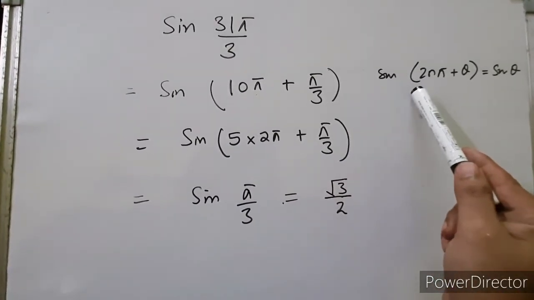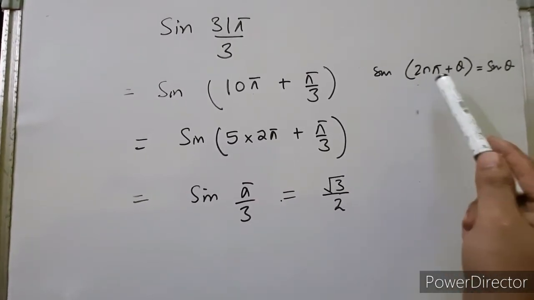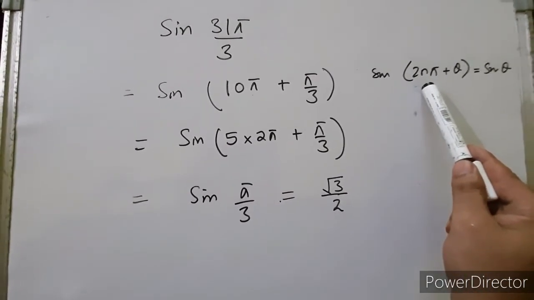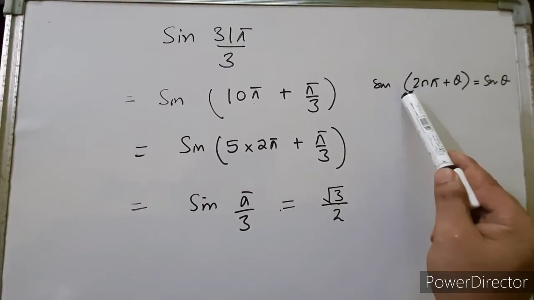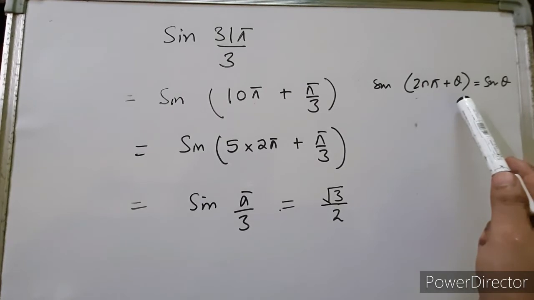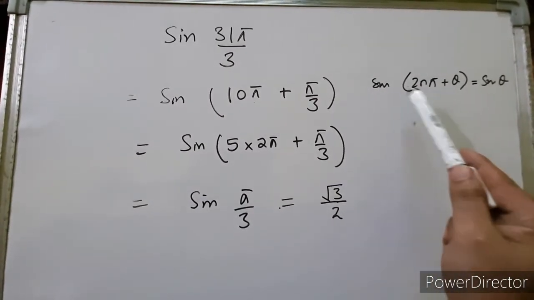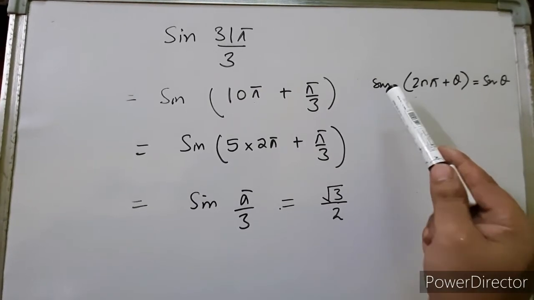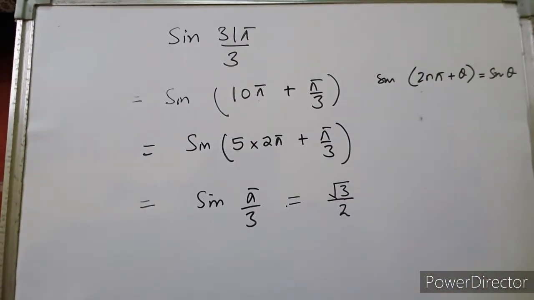Now take a note here, children. Whenever it is written 2nπ + θ, n belongs to the integers. It will always be an integer. I will not repeat this again and again. For 2nπ + θ with any trigonometrical ratio, suppose I have taken sine, directly write sin θ. If it is tan, directly write tan θ.